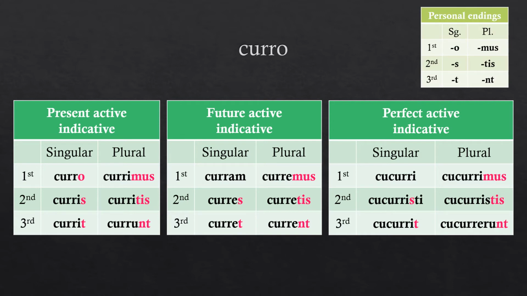These common endings, o, s, t, mus, tis, nt, are called personal endings. All finite verbs, no matter the tense, voice, or mood, will include these personal endings with some minor variation. In some ways, this makes your job memorizing endings a bit simpler. If you internalize the personal endings and their corresponding subject, person, and number, mus being first person plural, for example, you will be able to figure out the subject of any verb you come across, even if you are unfamiliar with the verb itself. That's 2 out of 5 attributes when parsing.